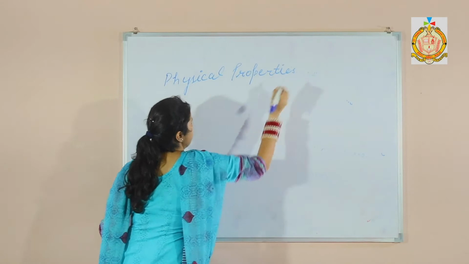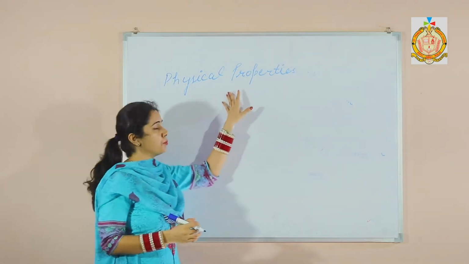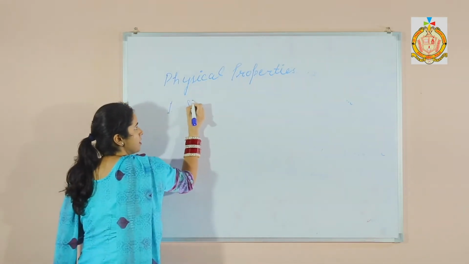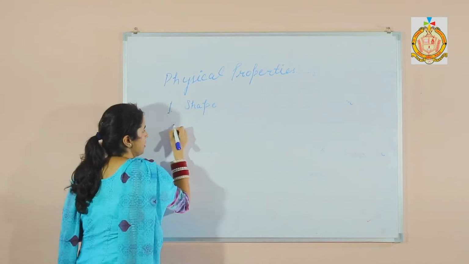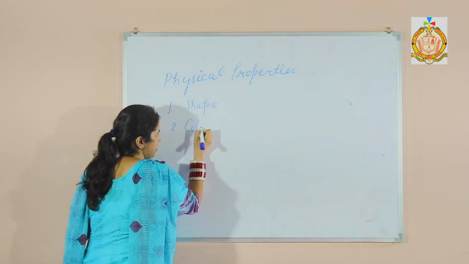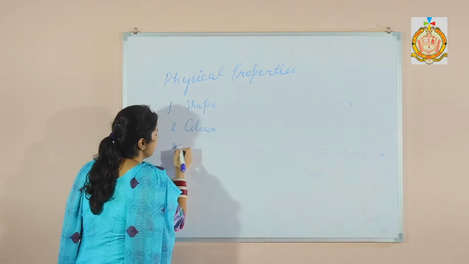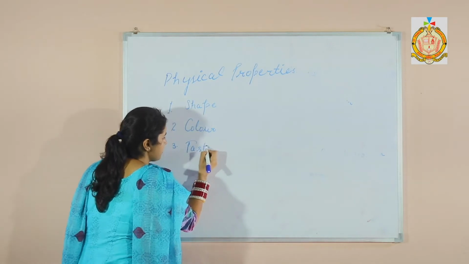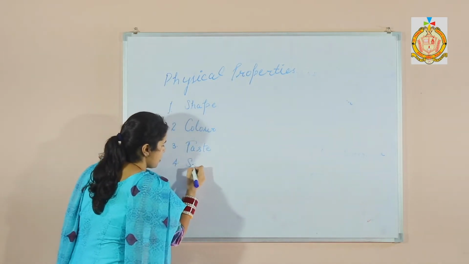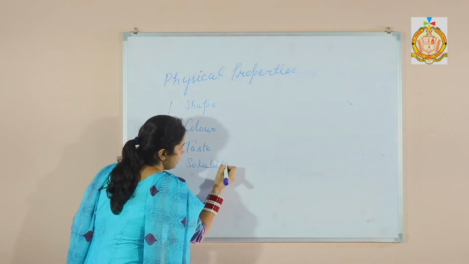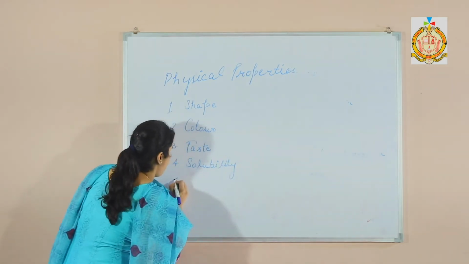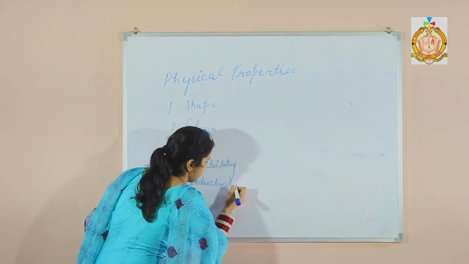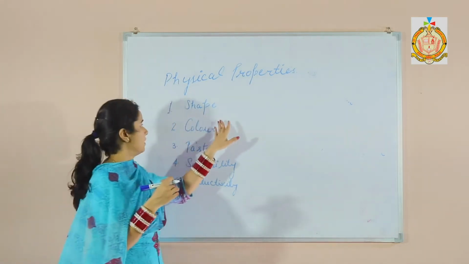Physical means outer characteristics, outer characteristics like shape, color, taste, solubility, and conductivity. We discuss all these terms one by one.